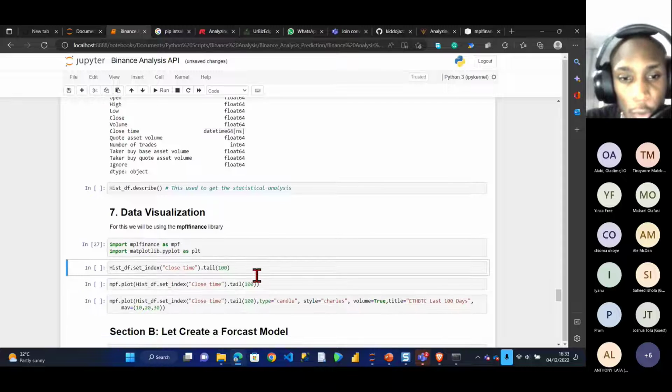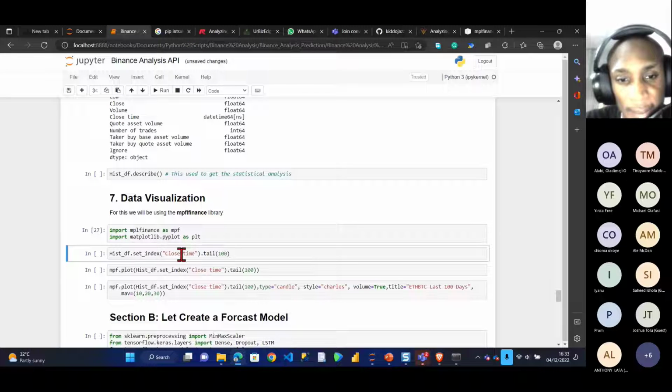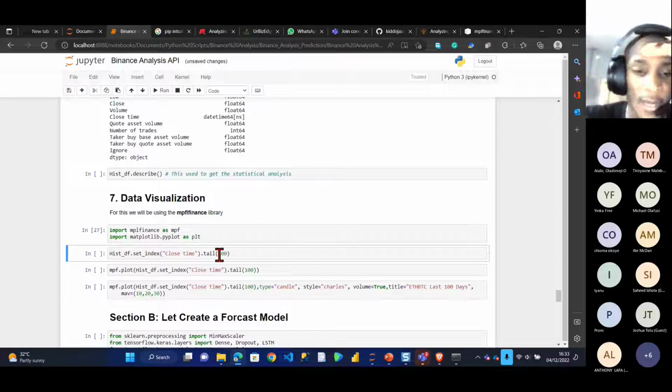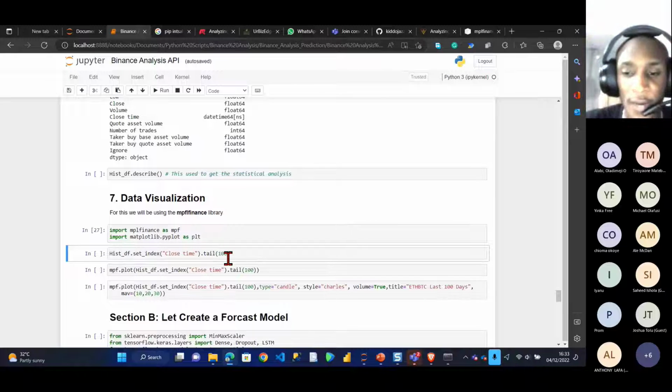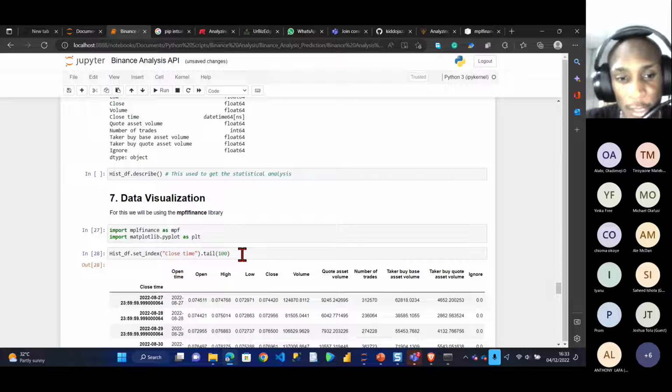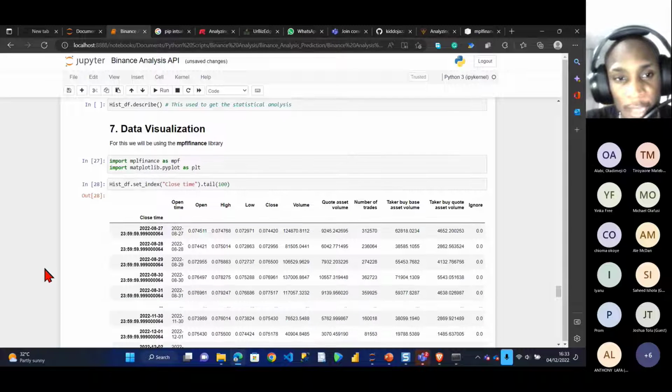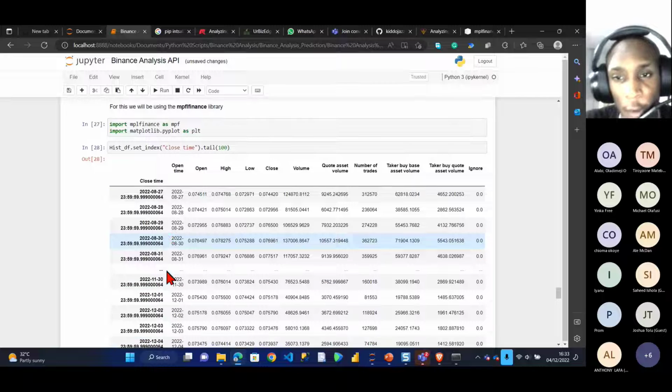So what I have to do now is see the close price. I want to see the lowest. There's something called head and tail. Tail gives you the bottom values, while head gives you the top values. I want to see the last 100 values, and that's what tail stands for. So if I run this, it's going to give me the lowest value for all the trades.